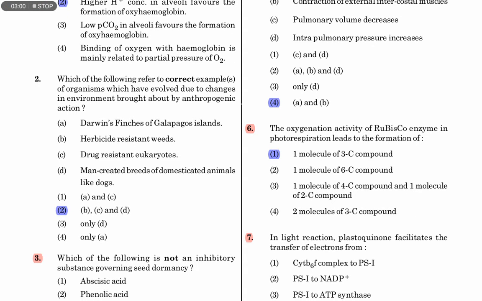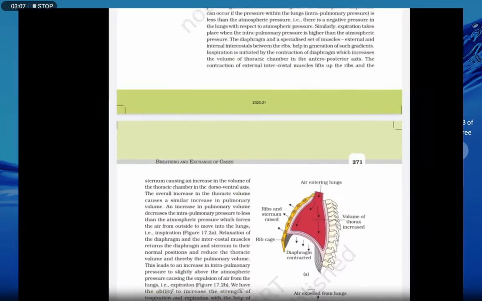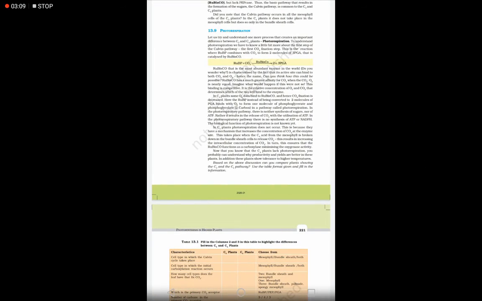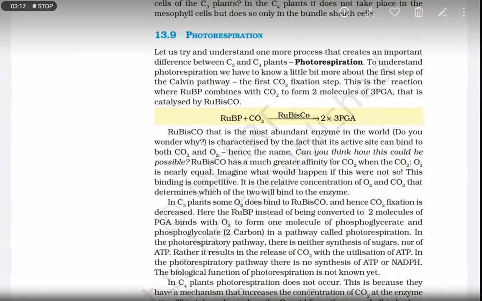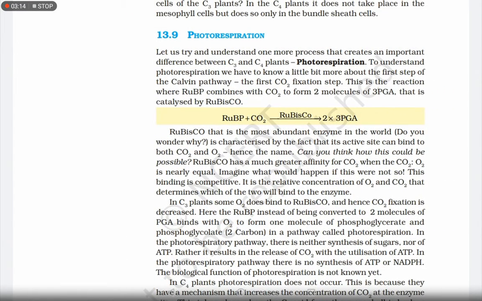The oxygenation activity of Rubisco enzyme and photorespiration leads to the formation of what? Rubisco enzyme has both carboxylase property and oxygenase property, but only the oxygenase property is observed in photorespiration. Supposing oxygen is abundant around the leaf, in that case Rubisco will not perform carboxylase activity, instead it goes for oxygenase activity. And photorespiration is a wasteful process because energy is consumed without synthesizing any further energy.